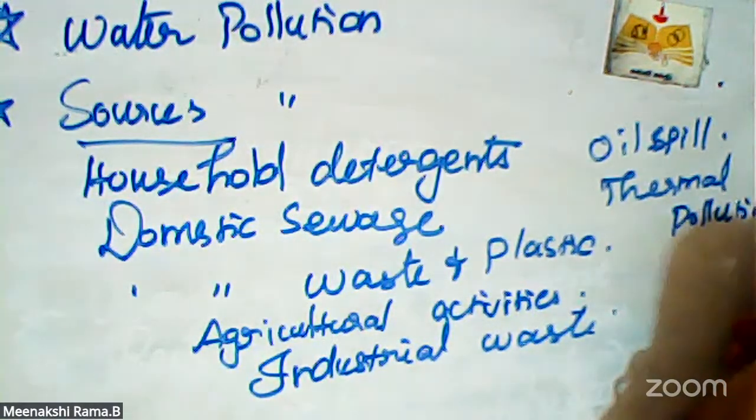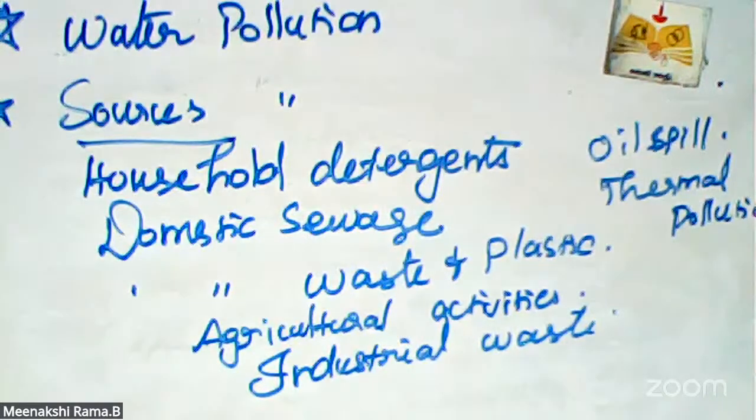Is there any clarification or any doubt? Please ask me, students. Can you understand all these topics? What is water pollution? What are the sources of water pollution? I explained in this session. Okay, fine. Just go through the chapter in your textbook also. Is there any doubt or clarification?